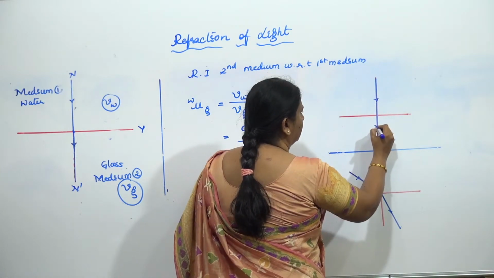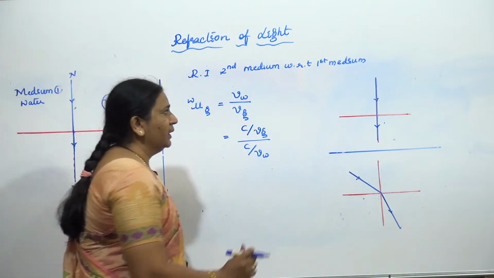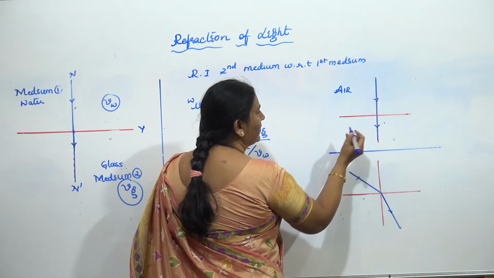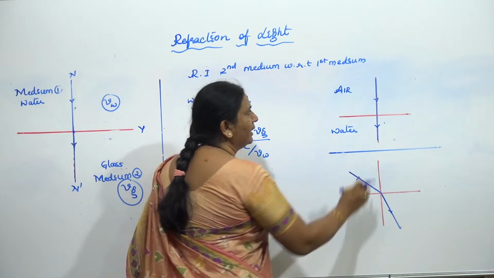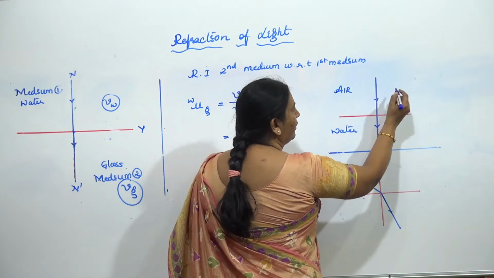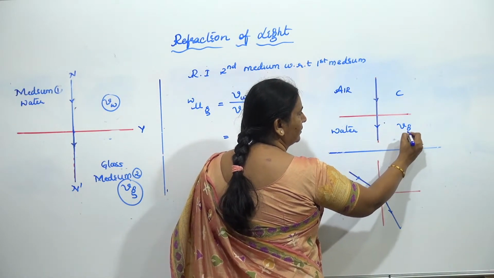Okay. Now I am taking two different situations here. This is air medium or vacuum medium we can take, and this I have taken as water medium. Here the ray is incident along the normal and goes undeviated. The speed of light here is c, and the speed of light here I take as v.